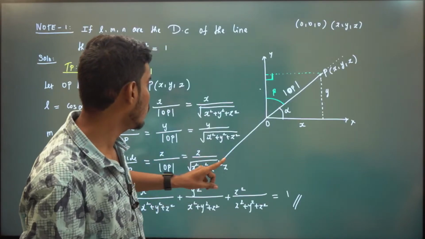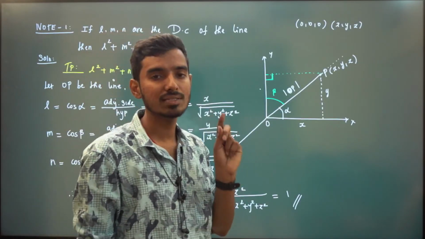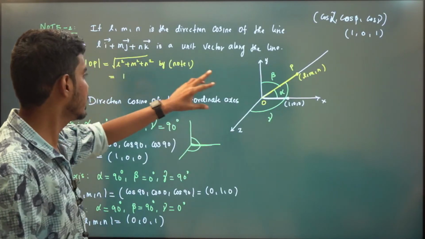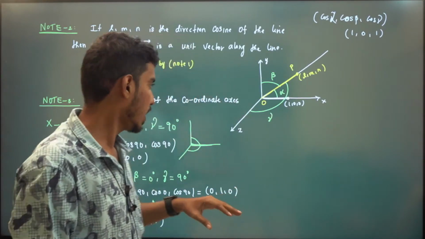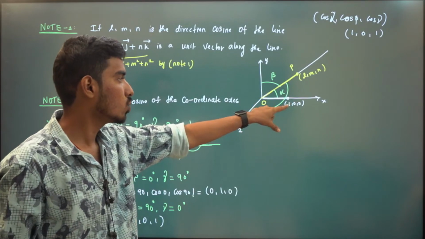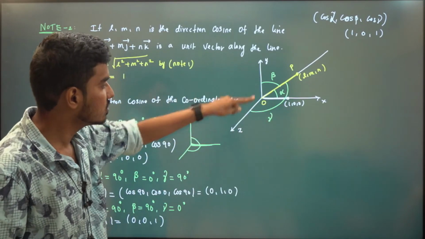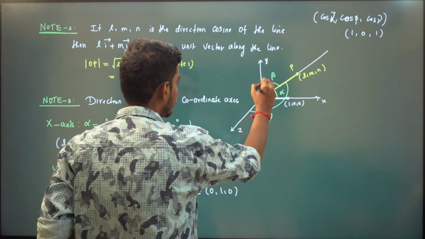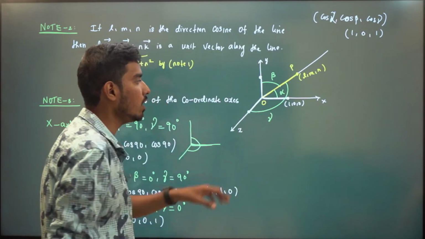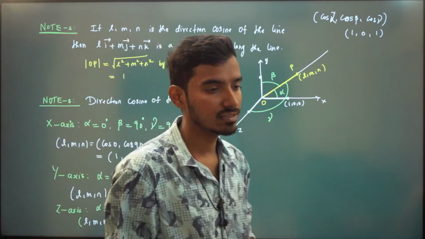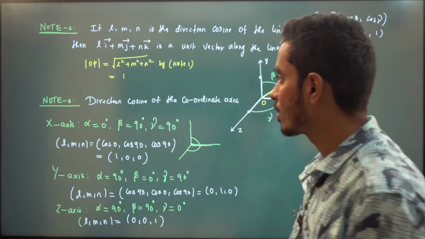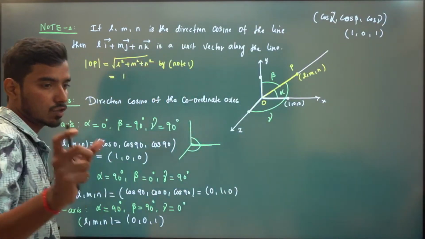And note 1 says L squared plus M squared plus N squared is always equal to 1. We have proved that. And Li plus Mj plus Nk is a unit vector along the line. We have also introduced direction cosines of the coordinate axes. The direction cosine of the x-axis is 1, 0, 0, the y-axis is 0, 1, 0, and the z-axis is 0, 0, 1, and all these are unit vectors on the x, y, z axes respectively. So the direction cosine introduction is clear.